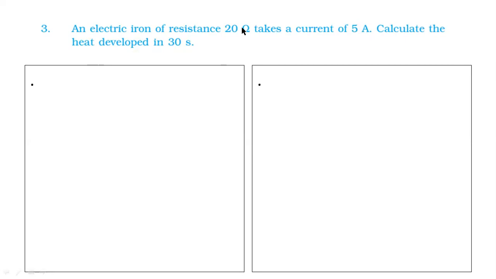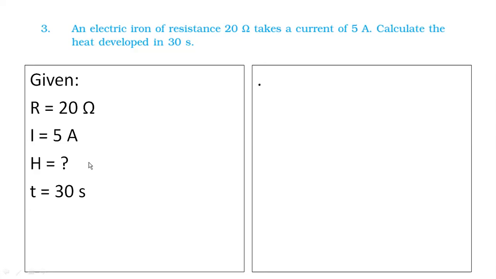So let us first write down the given data. This is R. So what is the value of R? 20 ohm. Okay. What about current? I is equal to 5 ampere. What are they asking? Heat. Heat is equal to what? Okay. And time is given as 30 seconds. So heat is equal to question mark. That is what is asked. What about time? I will write it down as T is equal to 30 seconds.